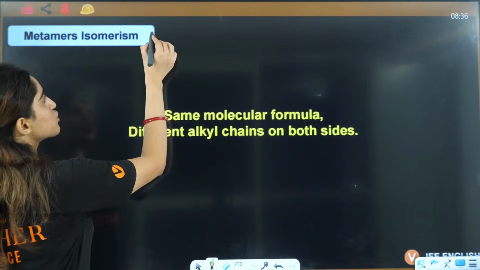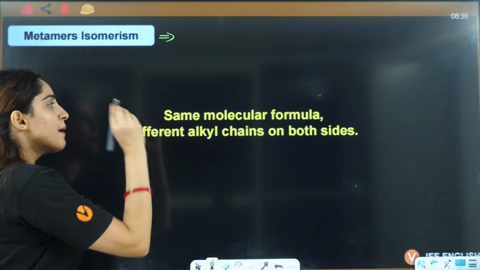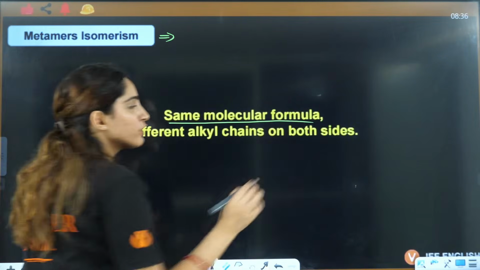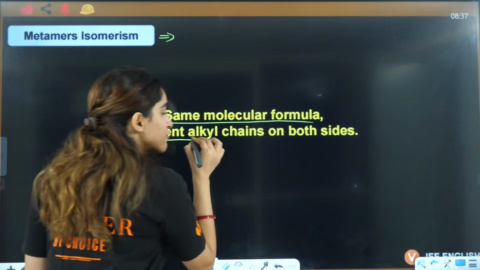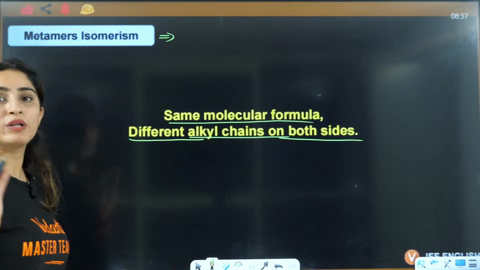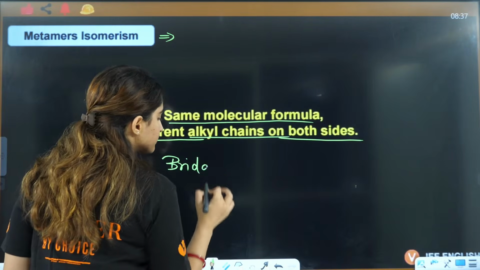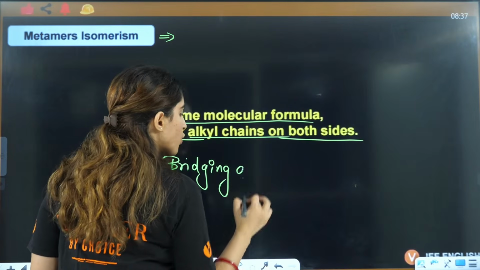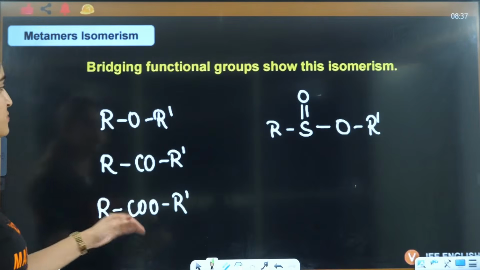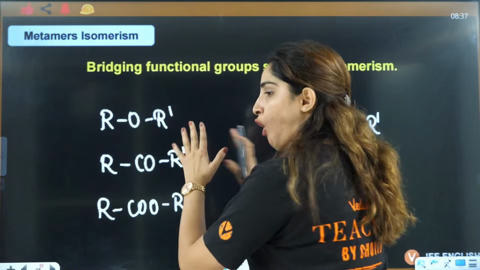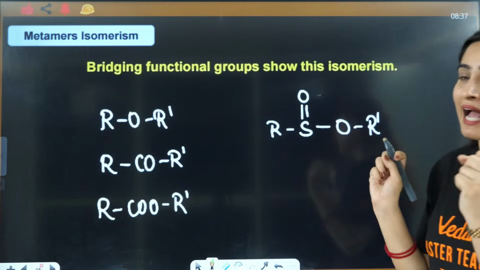Chalo. Now let's talk about metamers. Metamers have the same molecular formula, but different alkyl chains on both sides, and it is shown by bridging functional groups. Like you have R on both sides, with a functional group in between, and alkyl chains on both sides.